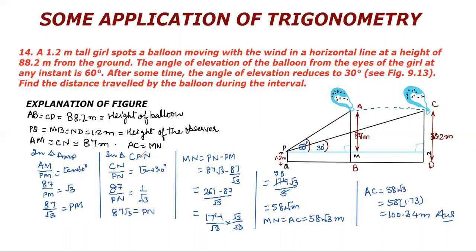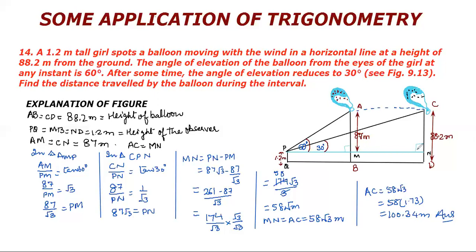Now we will apply trigonometry in triangle CPN. CN upon PN, again perpendicular upon base, that is again tan theta, and the angle here is 30 degrees, therefore it is tan 30 degrees. Put the value. CN is 87 and PN we want to calculate. This is equal to tan 30 degrees, 1 by square root 3. Therefore PN is equal to 87 square root 3.